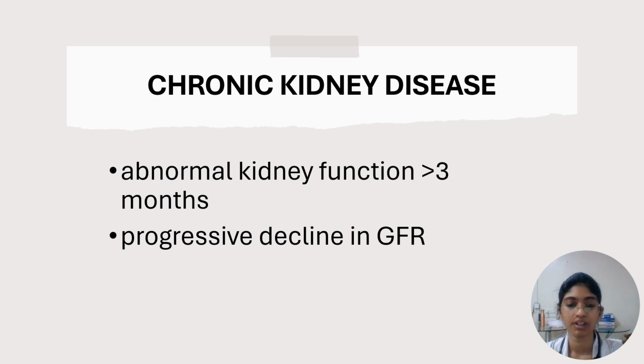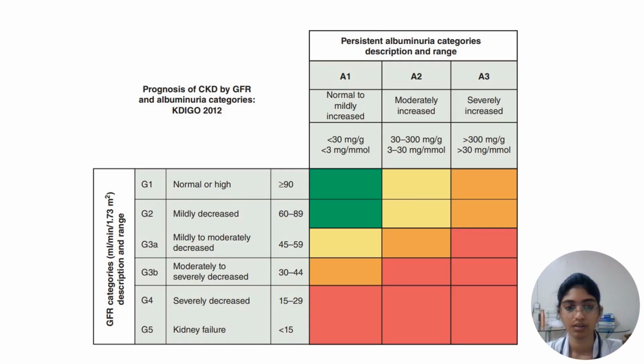Chronic kidney disease is abnormal kidney function for more than 3 months with progressive decline in GFR. This is the staging of chronic kidney disease, which is done on the basis of GFR and albuminuria. Based on GFR, it is divided from G1 to G5.